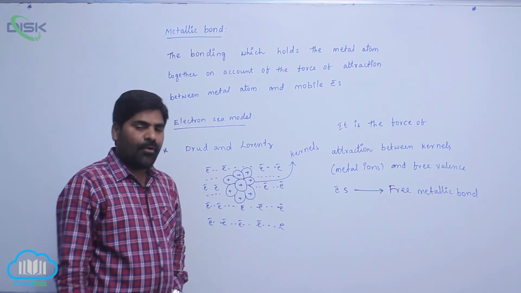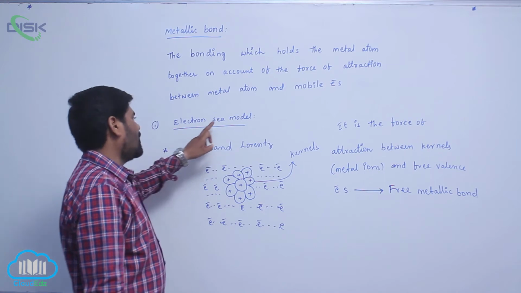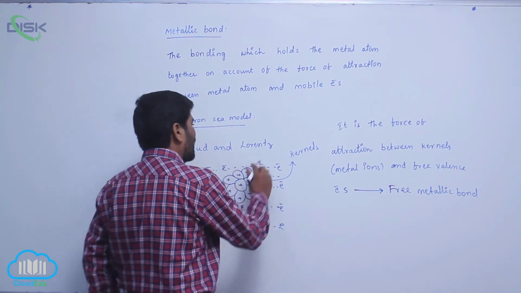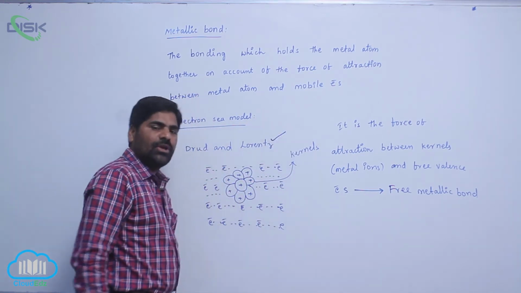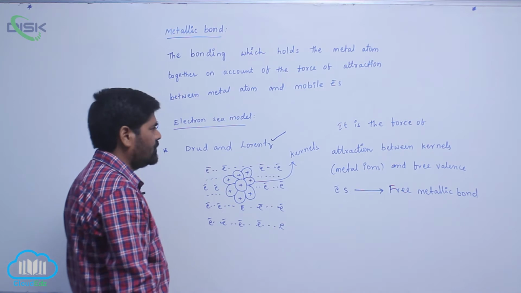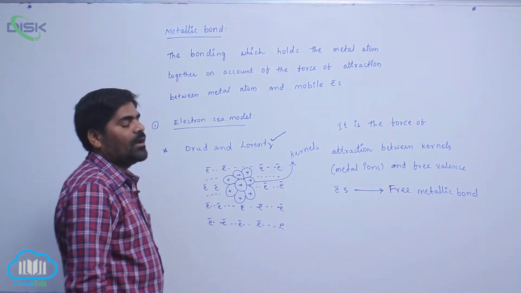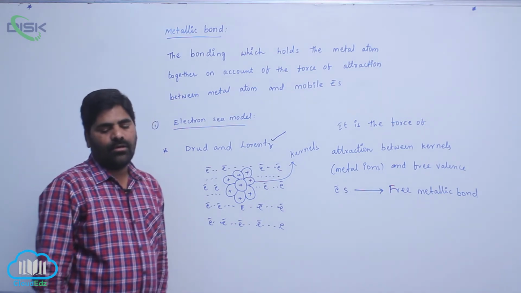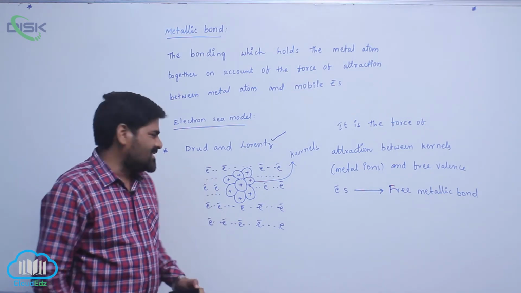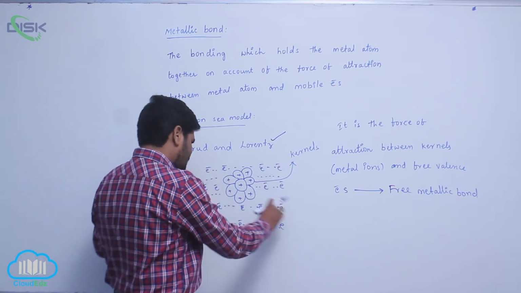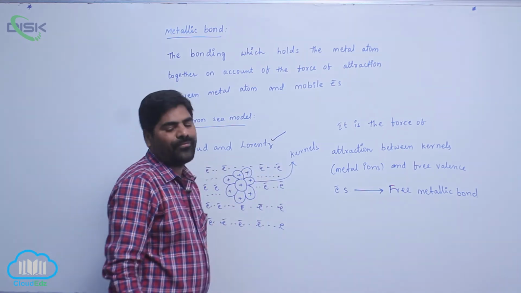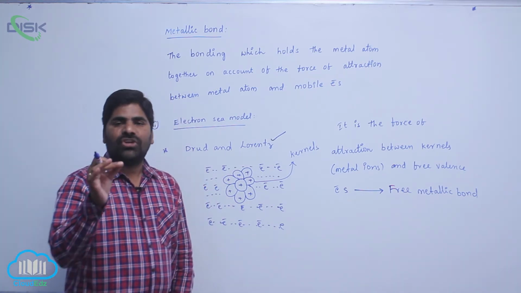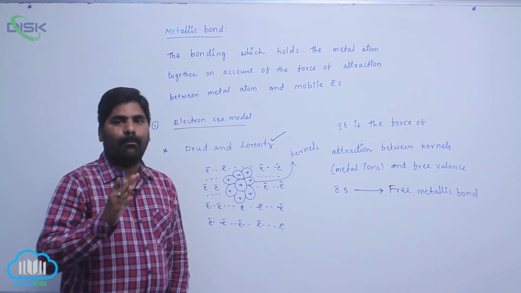In that, the important first theory is which one? Electron sea model. This theory was introduced by Drude and Lorentz. According to this particular theory, the sea of valence electrons is easily attracted by positively charged ions, the metal ions.